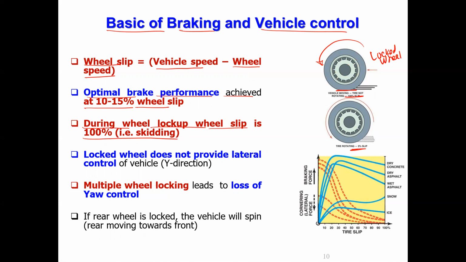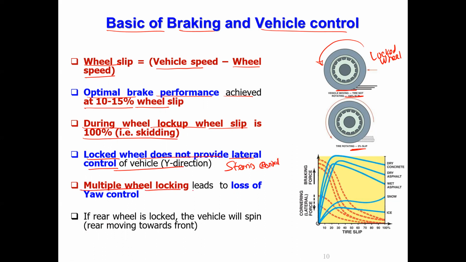So it has some momentum. Because you are trying to stop it by locking the wheels, the vehicle will skid. That means you lose direction control. You cannot steer the vehicle, and if you are not able to steer, the vehicle will not stop, and it may go and hit the object in front without stopping. That should be avoided. A locked wheel does not provide lateral control, which is called steering. You cannot turn the wheel. Steering control is not possible.